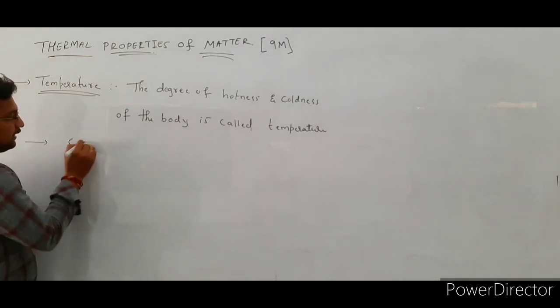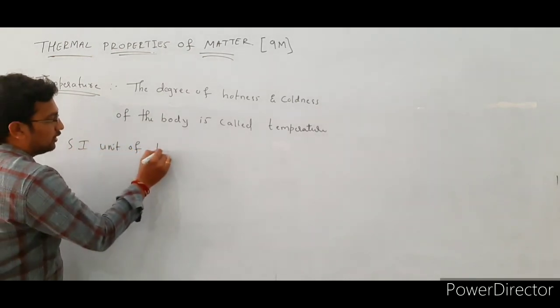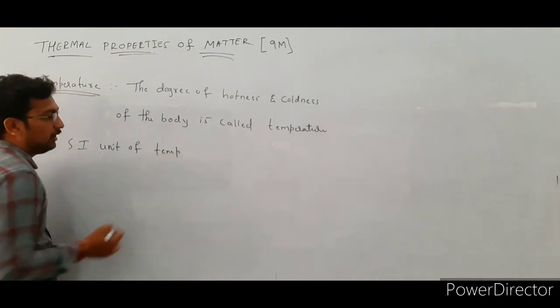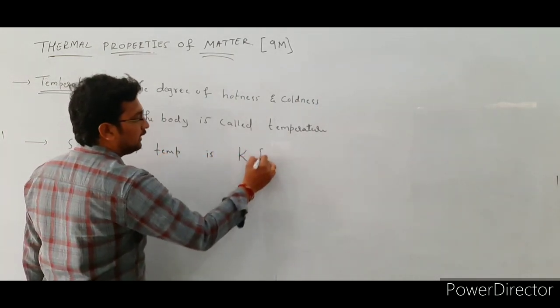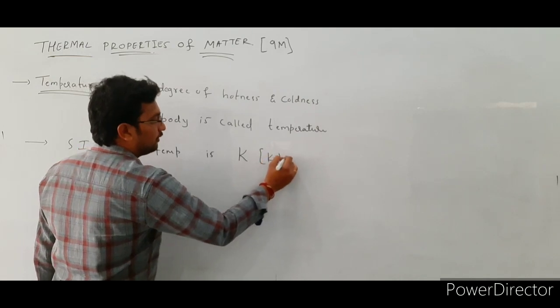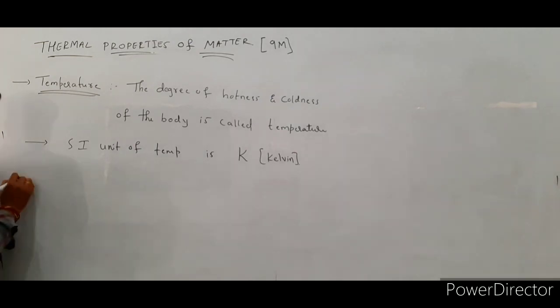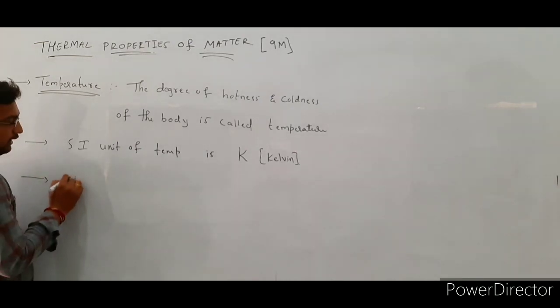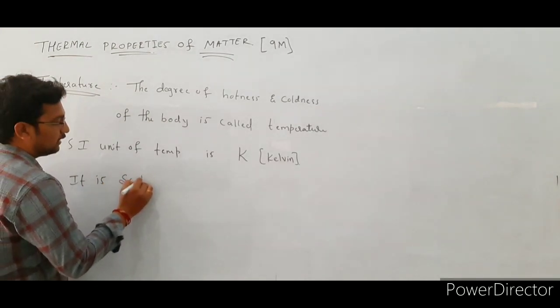Here the SI unit of temperature is Kelvin. It is denoted by K. The SI unit of temperature is Kelvin. And the next one, it is a scalar quantity. Temperature is a scalar quantity.